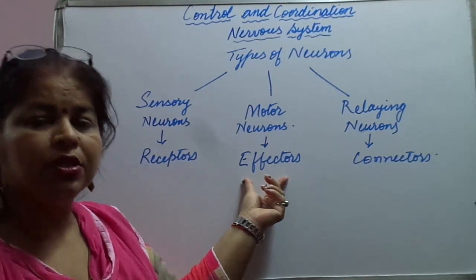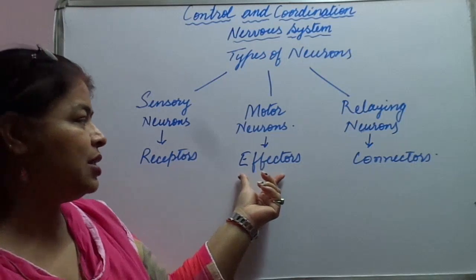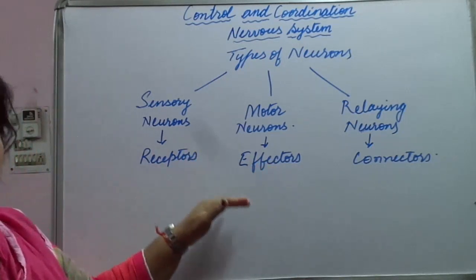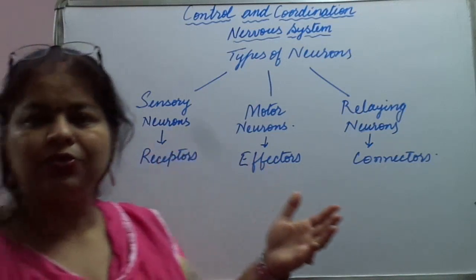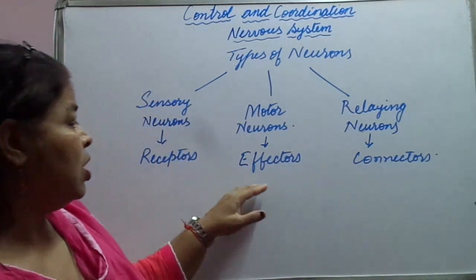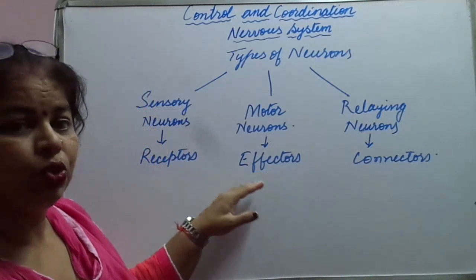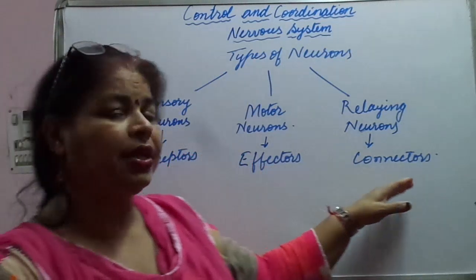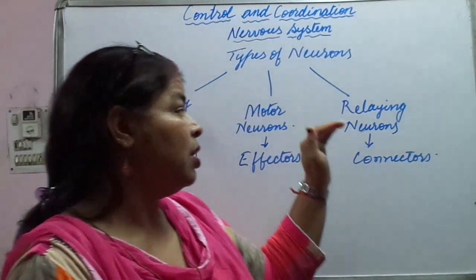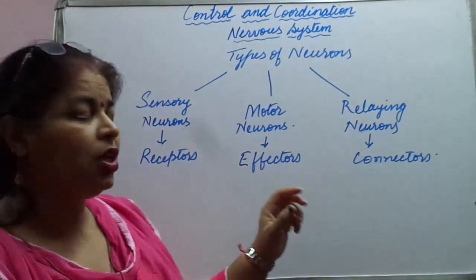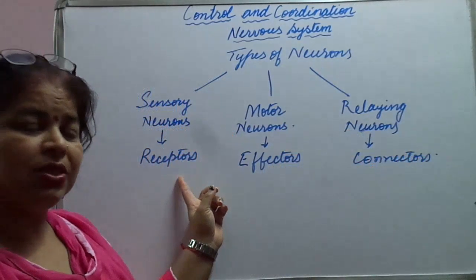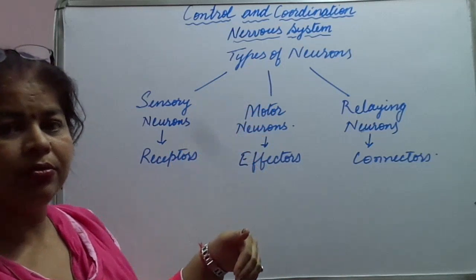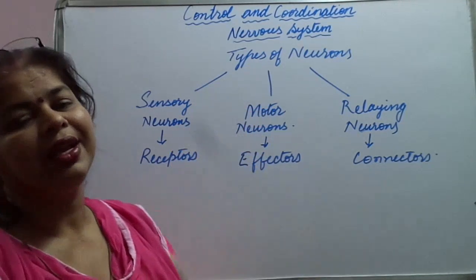What are motor neurons? These neurons are present in such type of organs where the effect of this sensation will take place after the brain has worked on it. So we call them effectors. They show the effect of the sensory neurons. Then comes connectors. Connectors are the relaying neurons which are actually passing the message from sensory to motor via the brain. Okay, so they are known as connectors.